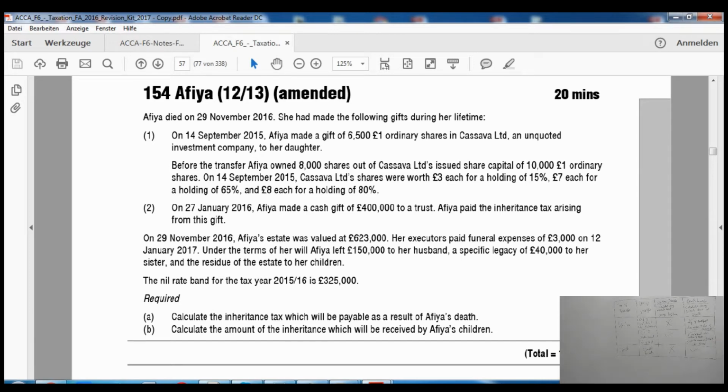Now on 14th of September 2015, C Limited's shares were £3 per share for a holding of 15%. So if you hold 15% shares in a company, the price per share was £3. If you hold 65% shareholding, then the per share price was £7. However, if you hold 80% shareholding, then the price was £8.